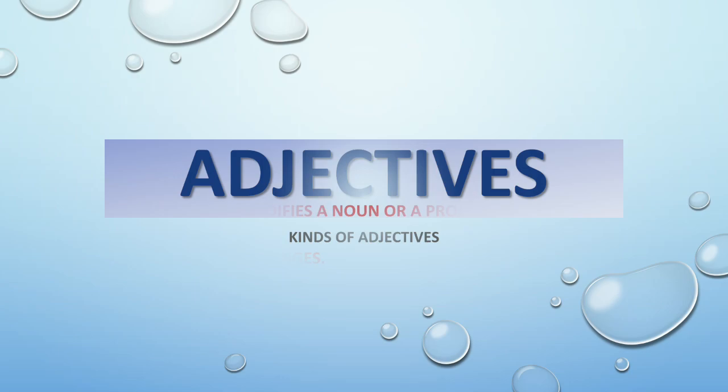Good morning, students. Today we will discuss the third chapter of your English grammar book, that is, Adjectives and Degrees of Comparison. Today we will only discuss kinds of adjectives. That means how many types of adjectives are there.